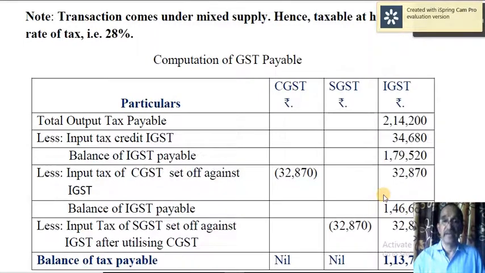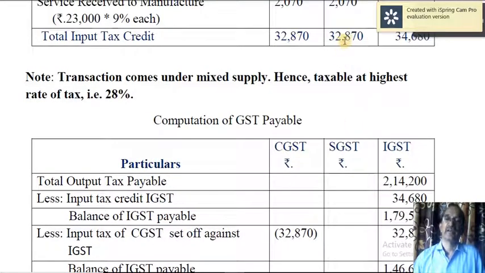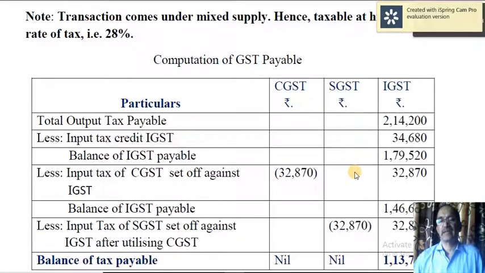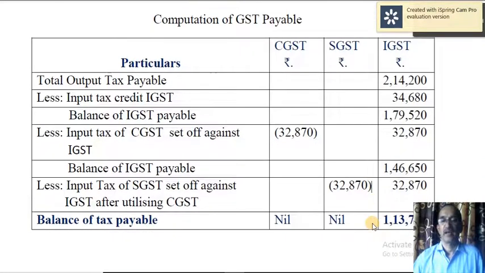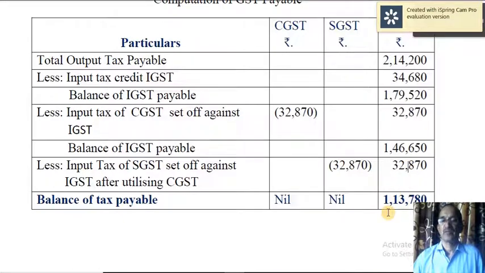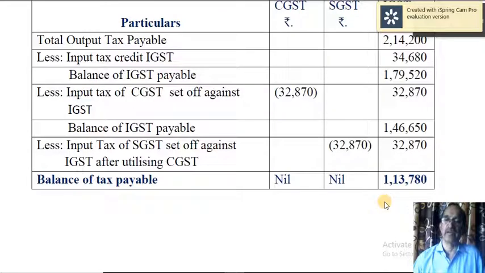Now you have to make use of the surplus of SGST, 32,870. Use it. Yes, you utilized. So after utilizing that, still there is a liability of 1,13,780. So this is the balance of IGST payable.